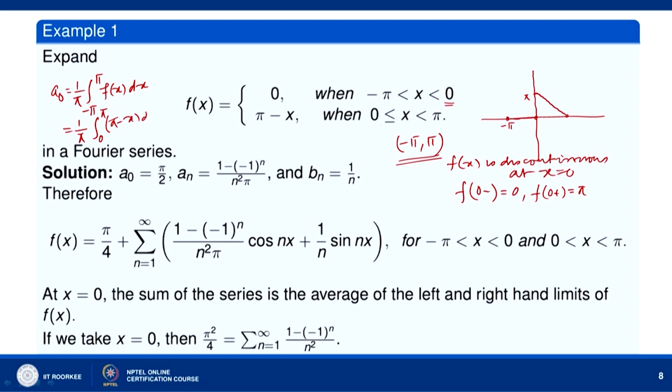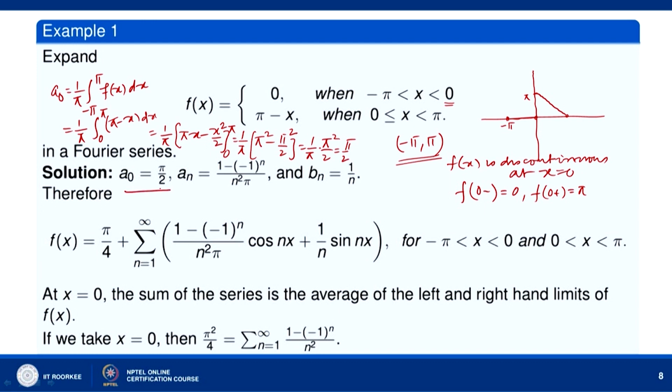So, we put pi minus x here for f(x), and this will give you 1 over pi, pi x minus x square by 2. So, let us put the limits, then we have 1 over pi, and this will be pi square minus pi square by 2. So, we get 1 over pi into pi square by 2, that means pi by 2. So, this value a naught is equal to pi by 2.